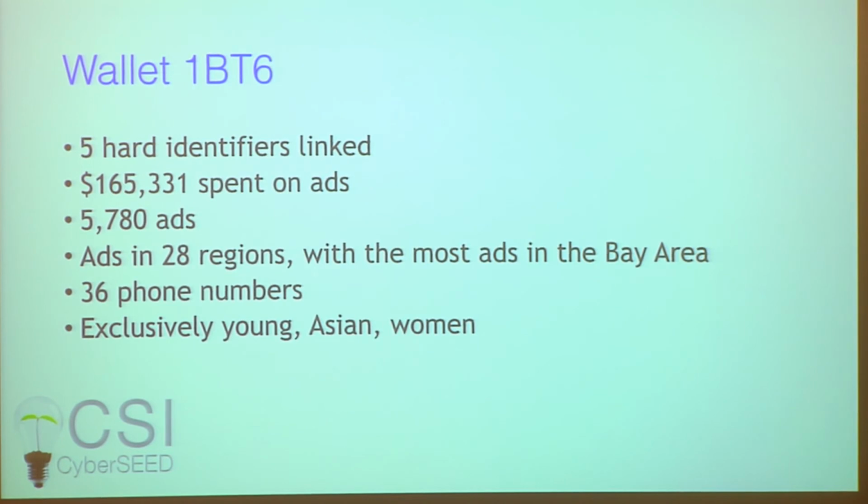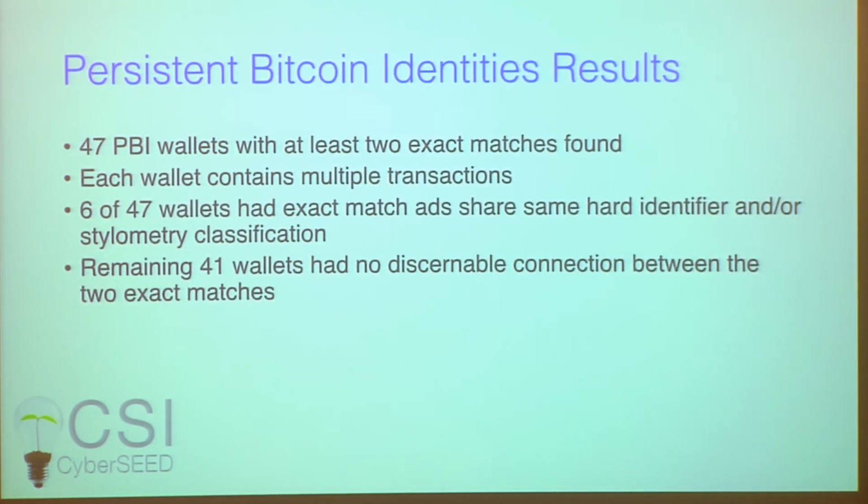The ads were posted in 28 regions. And you can see that there are 36 phone numbers associated with this wallet, so phone numbers are not the best way of grouping ads. In our data set, we found 47 persistent Bitcoin identities. Each wallet had more than one transaction. 6 of these 47 wallets had an exact match with other ads that share either a shared identifier or were written by the same author by our authorship attribution methods.